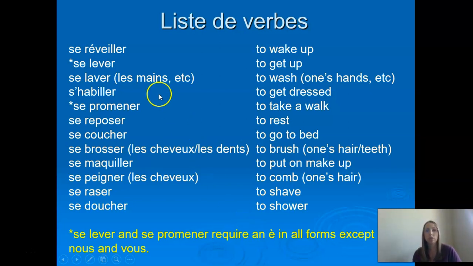So remember that all these verbs here, before we conjugate them, we can pronounce the ending, right? We're just practicing them as vocab. Se réveiller, se reposer, se maquiller, se peigner, se raser, se doucher. As soon as we conjugate, we've got to change the ending, right?